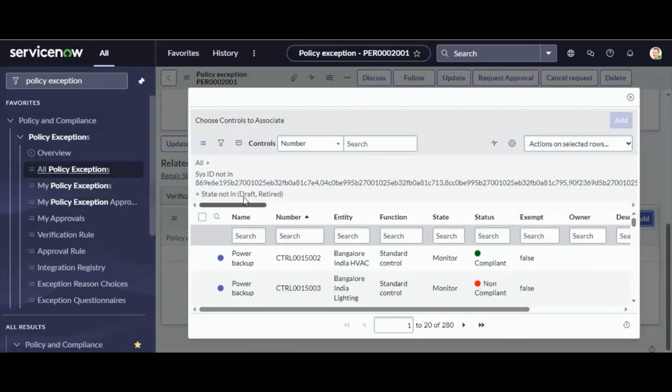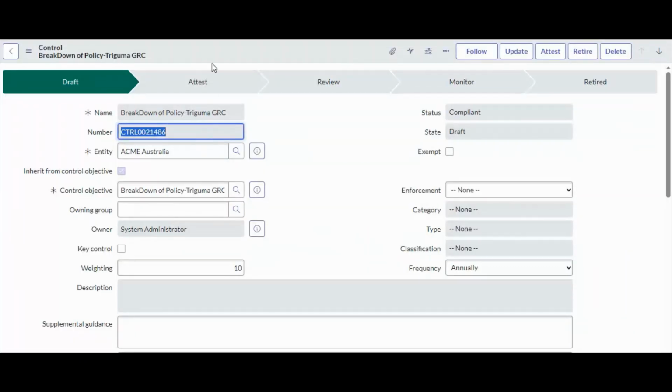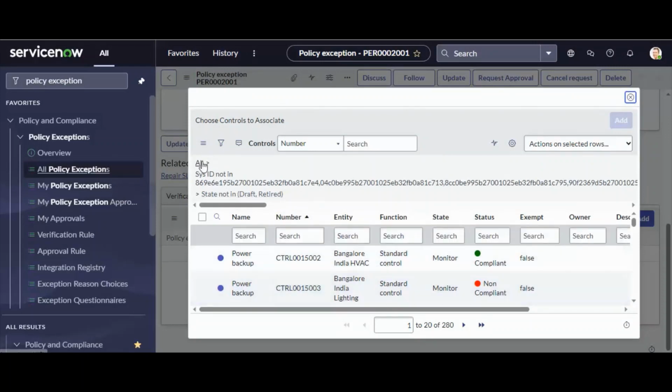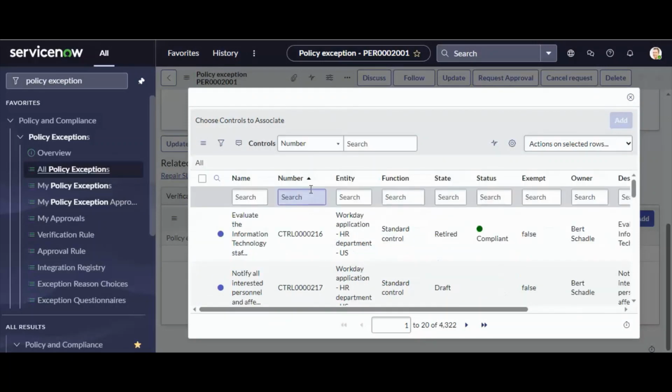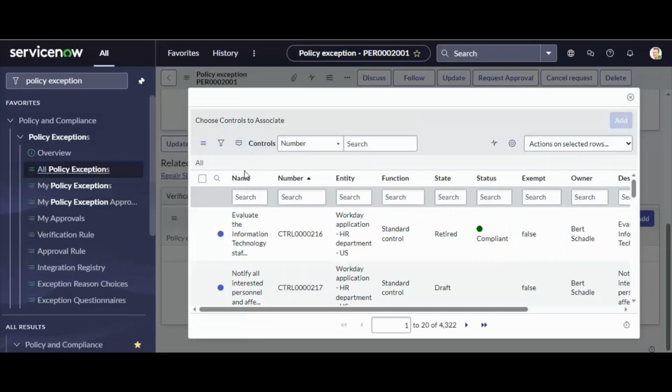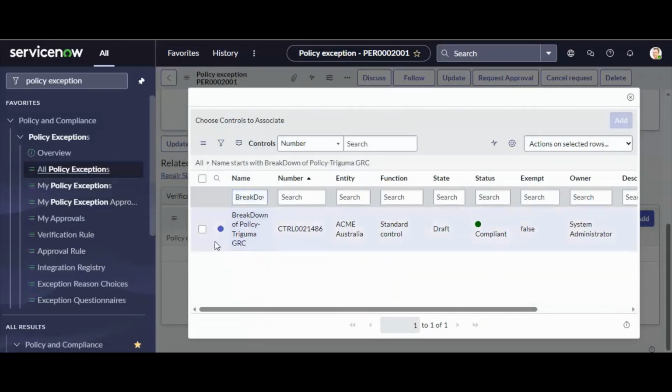So I need to copy the control and apply it. Instead of copying the name, I am just searching for it. As you can see, when I search by name, this is the control which is visible to me.